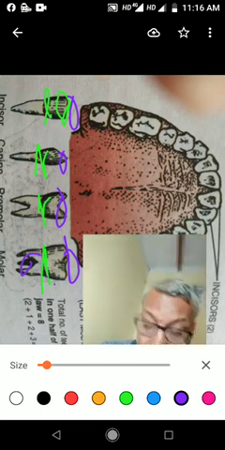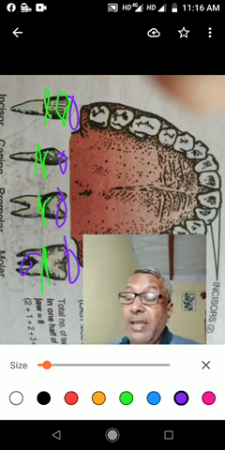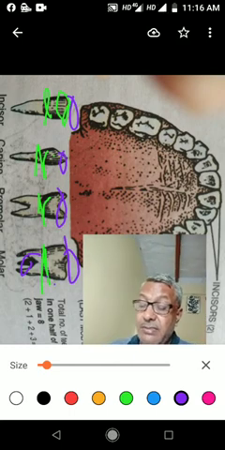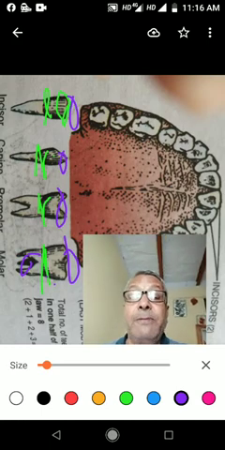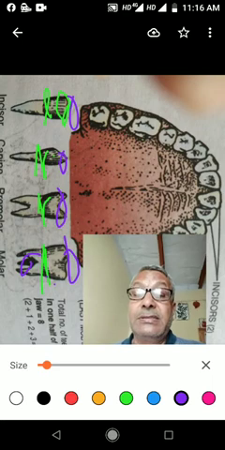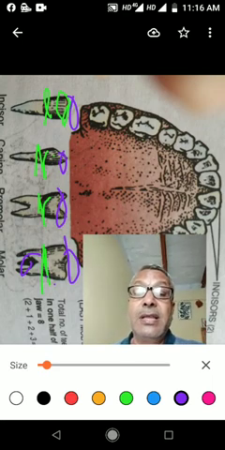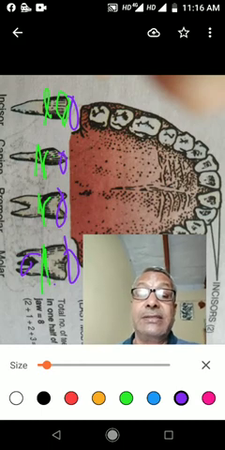So, children, I told you about the structure and function of the teeth. According to function, teeth are 3 types: biting teeth, tearing teeth and grinding teeth. Incisors are biting teeth.